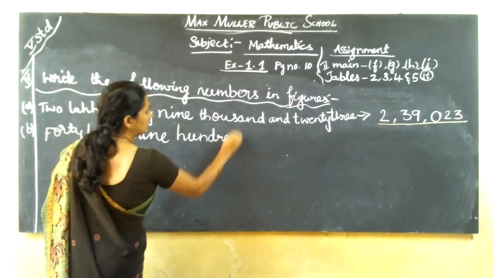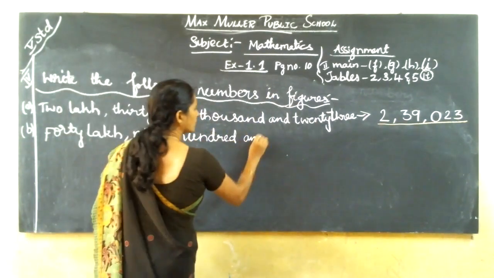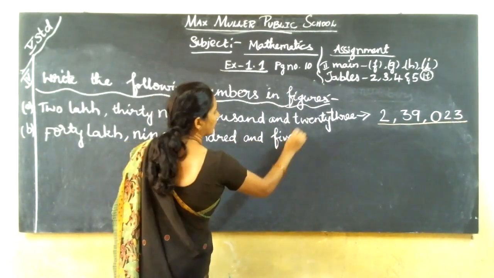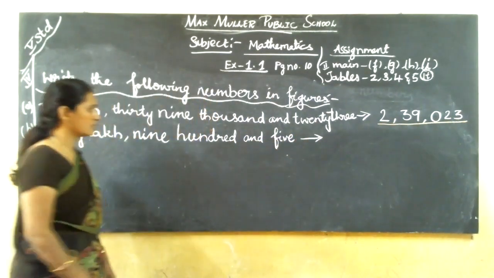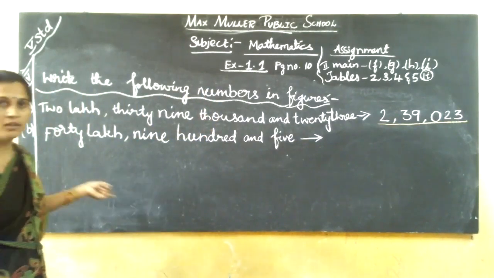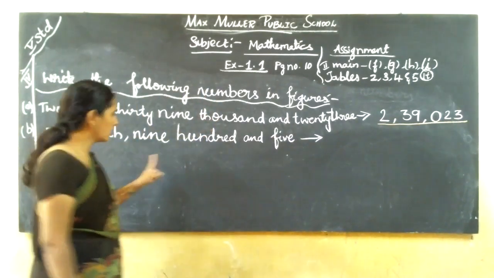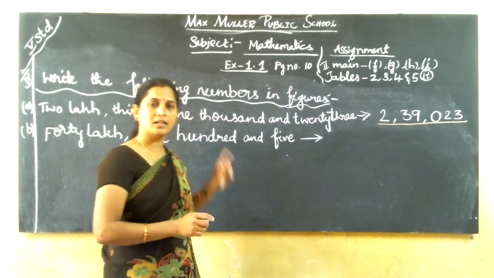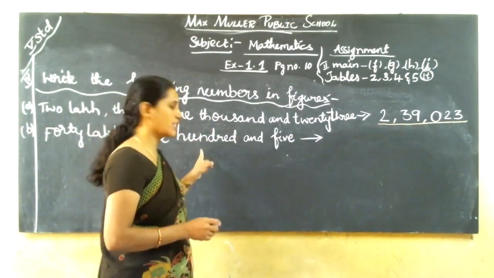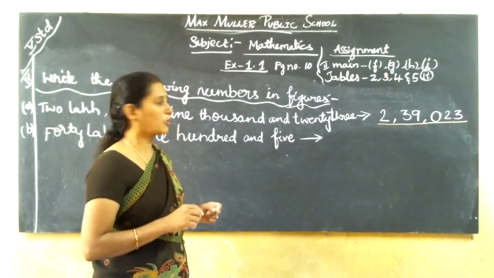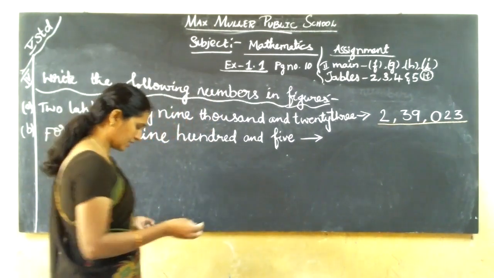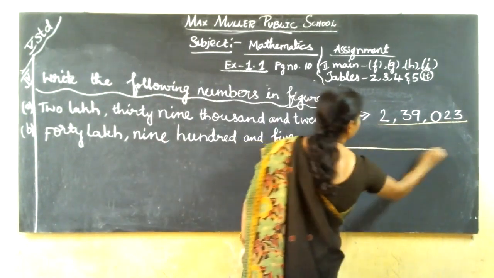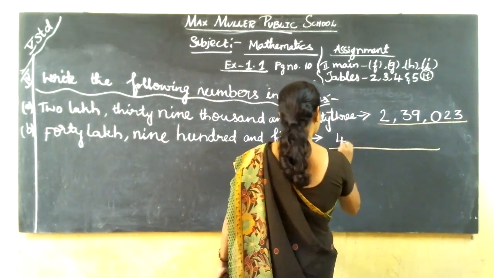40,905. So here also, what place value they have given and what place value they have not given, that you have to see properly. Read the question twice or thrice, then only you can answer it properly. So what have they given first? 40 lakh. Is it? 40 lakh.